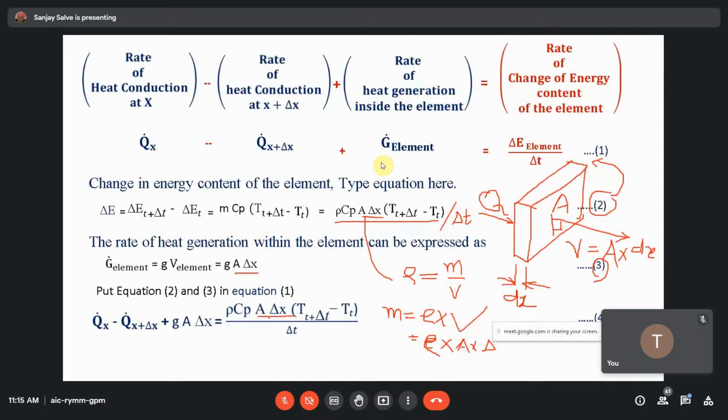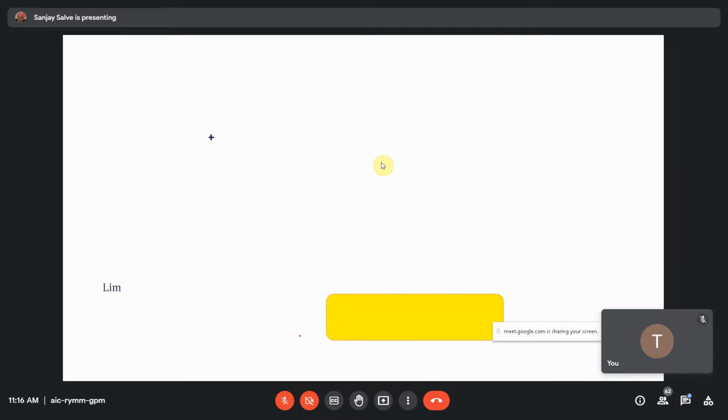So you can see that one over here. So rho Cp, rho as it is, Cp is as it is. Instead of the mass, we can write here rho into volume. Instead of volume, we can write A into del x. So temperature difference, right? Then Qx minus Qx plus del x plus G dot A, I have taken as it is to this reference, and then divide this equation number 4 throughout by the volume.